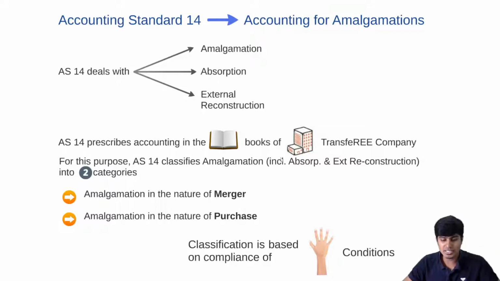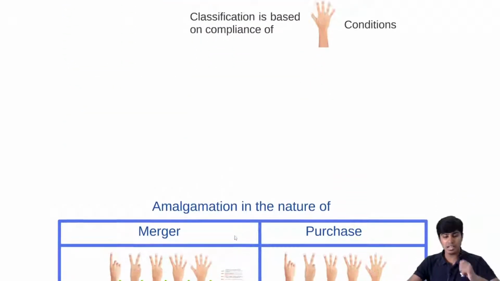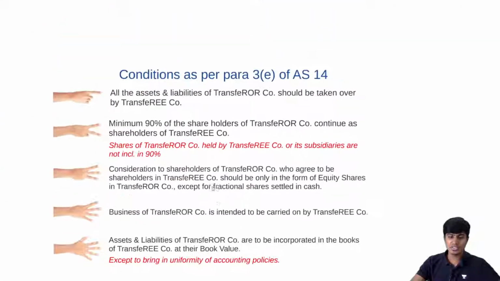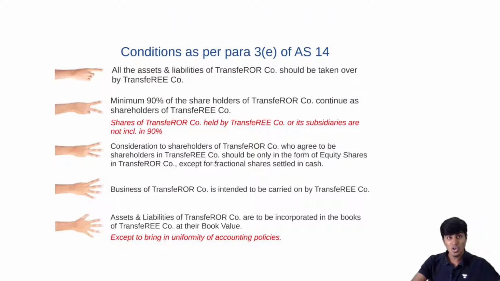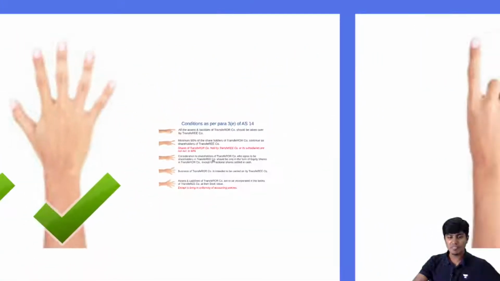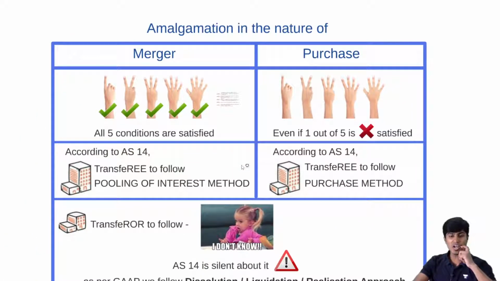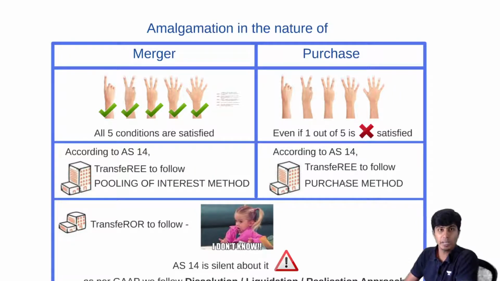Then we went on to understand how to determine whether it is amalgamation in the nature of merger or purchase, which is based on 5 conditions given as per para 3E of accounting standard 14. We discussed all the 5 conditions, after which we understood how to do accounting for amalgamation in the nature of merger and purchase, which is the pooling of interest method and the purchase method.